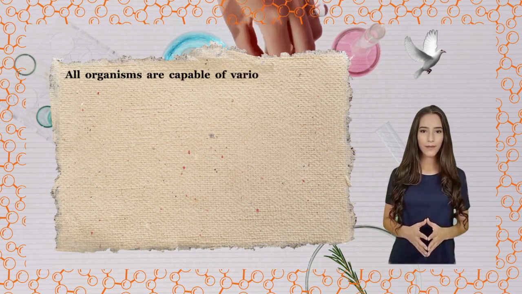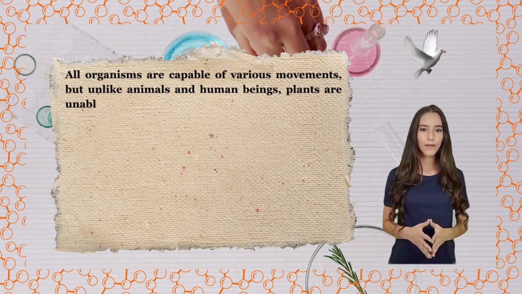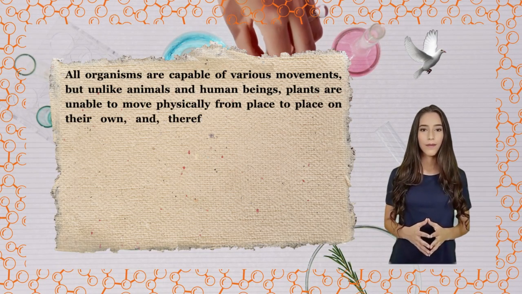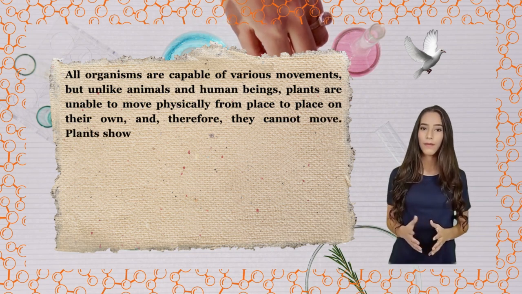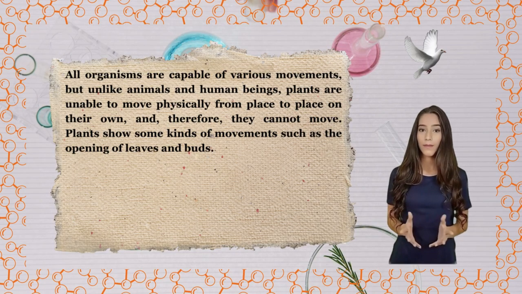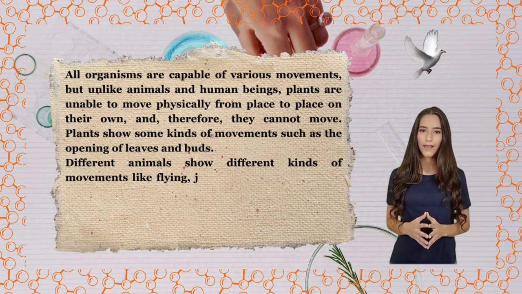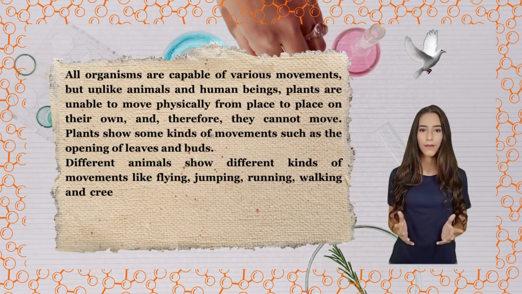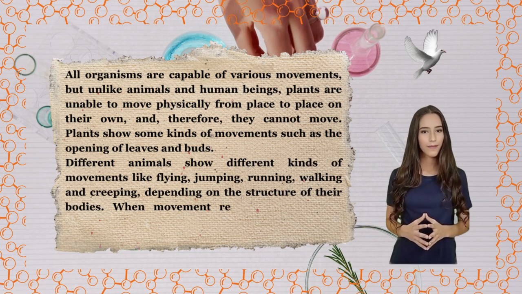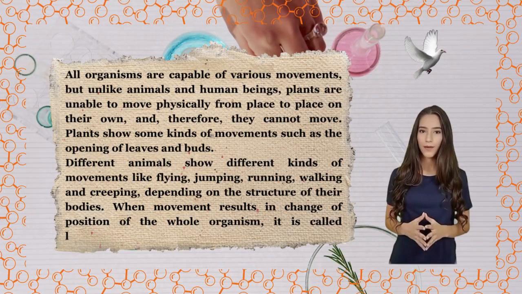All organisms are capable of various movements, but unlike animals and human beings, plants are unable to move physically from place to place on their own. Plants show some kinds of movements such as the opening of leaves and buds. Different animals show different kinds of movements like flying, jumping, running, walking and creeping, depending on the structure of their bodies. When movement results in change of position of the whole organism, it is called locomotion.